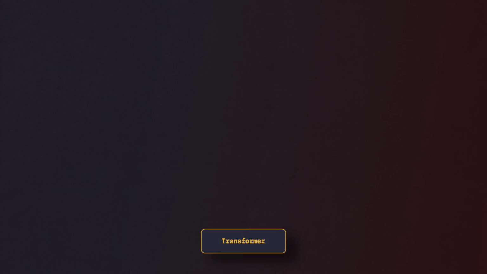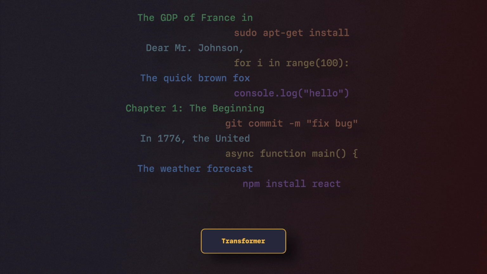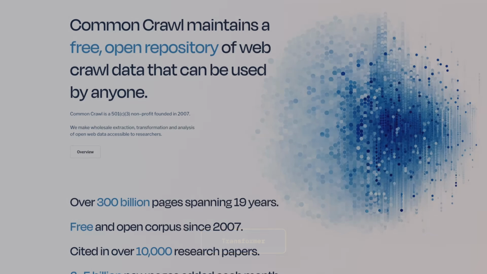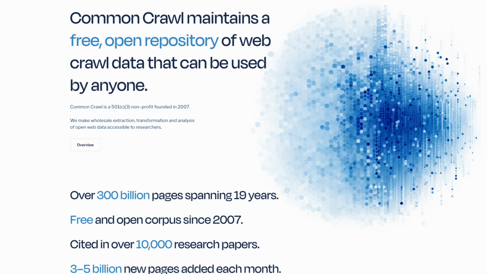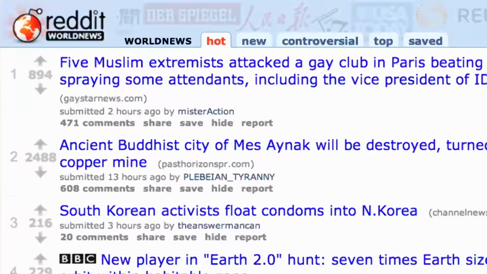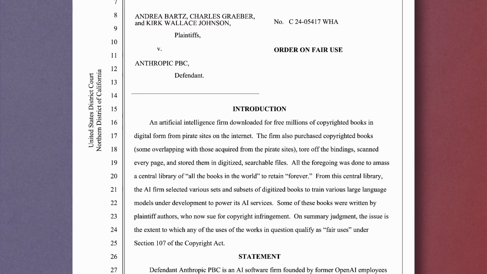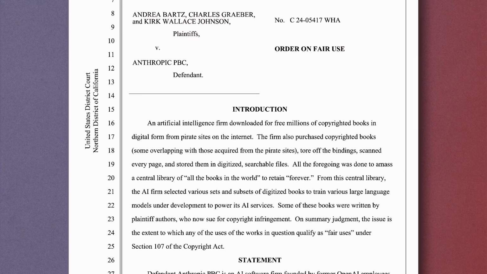Now, everything we showed in this video is actually just the pre-training phase of a transformer. Essentially, we train a transformer on a massive chunk of the internet, and when I say the internet, I mean it. One of the biggest known datasets is called Common Crawl, which is a nonprofit that's been archiving the web since 2008, and it has petabytes of raw text. On top of that, there's Wikipedia, Reddit, GitHub, digitized books, academic papers, news archives, and a lot of copyrighted material that AI companies won't necessarily admit that they actually trained on. But all of this is what transformers like ChatGPT, Claude, and Gemini are trained on.